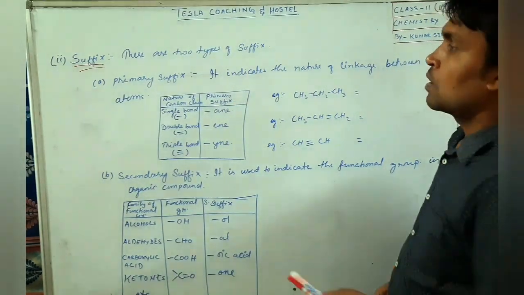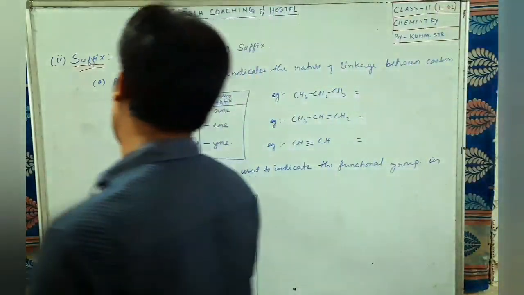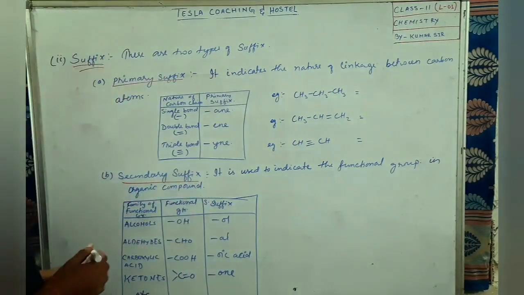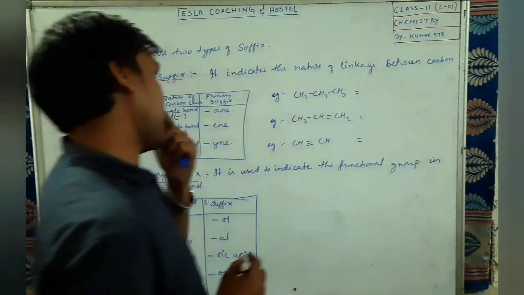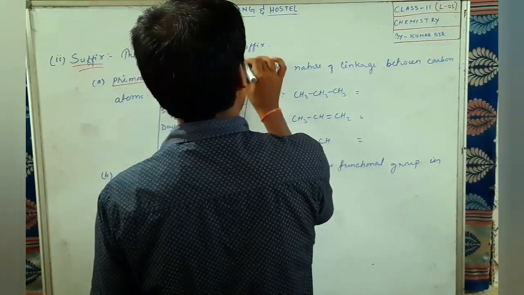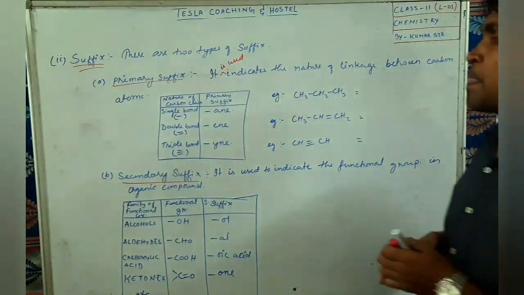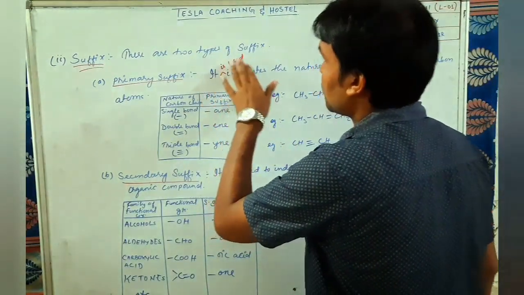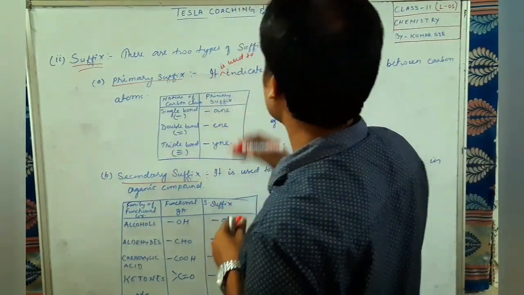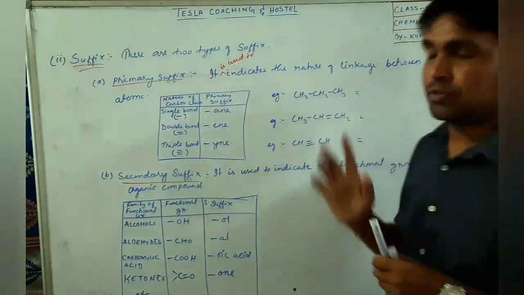There are two types of suffix. One is called primary suffix, another is secondary suffix. Let us first discuss the primary suffix. What is primary suffix? Primary suffix is used to indicate the nature of linkage between carbon atoms.